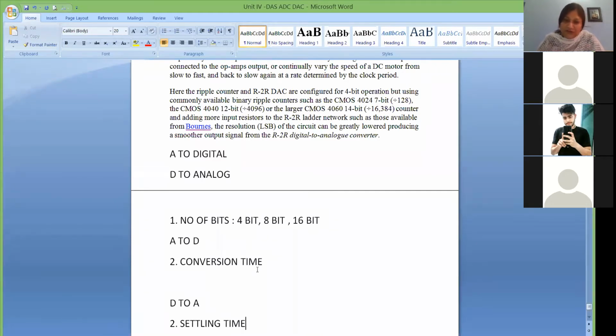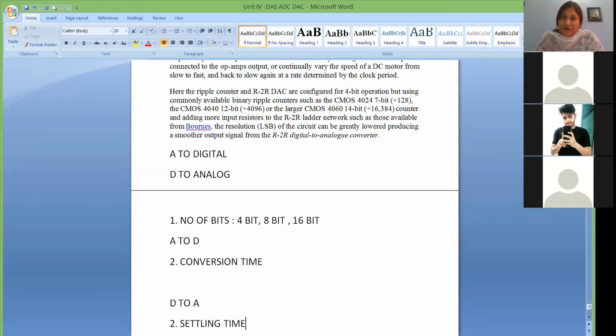So conversion time and settling time are the same timings, but in an A to D converter it is called conversion time, and in a D to A converter it is called settling time. You have to select depending upon your application, how fast your input is occurring. Based on that, you should select the conversion time of the data converter.